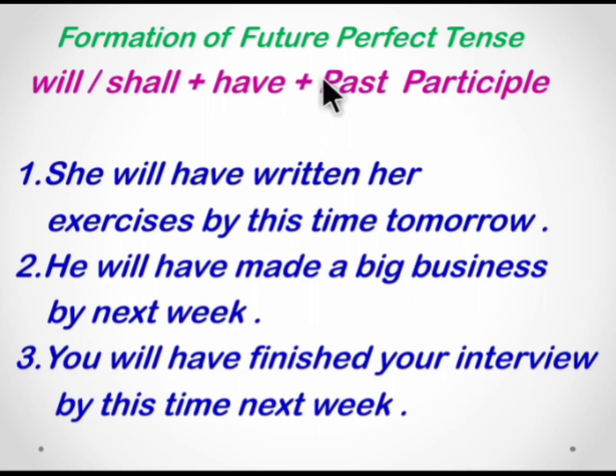Next, formation of future perfect tenses. The formation is will or shall plus have plus past participle. So we have will or shall, either will or shall. We use have, the perfect verb. For perfect tense, the word is either has or have. So for future tense, we use only have, and this have is used both with the singular as well as the plural, and we use the past participle, which is also called as verb 3.